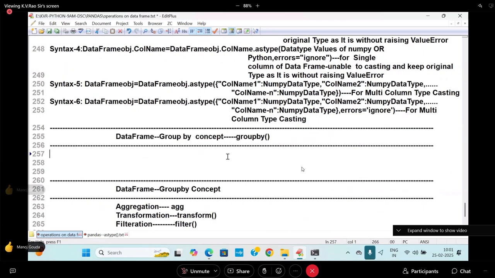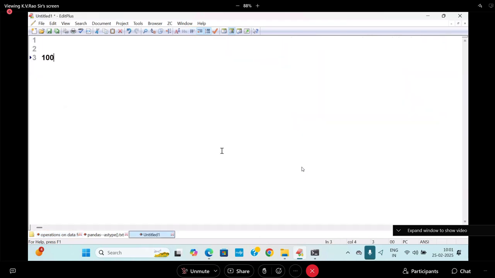I will take some data. First of all, what is the meaning of group by? The group by concept is something like this. Suppose there is a roll number 100, whose name is Praveen. Praveen is living in something, and his hobby is sleeping.